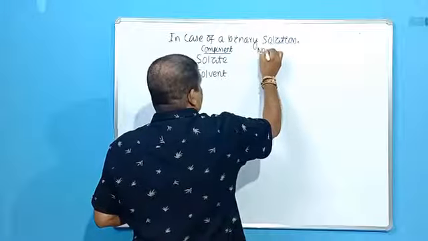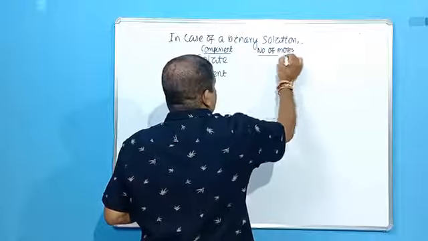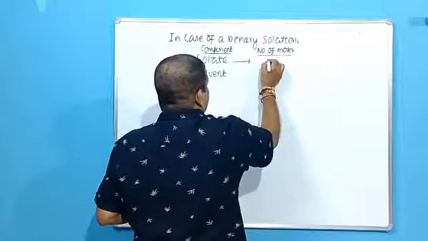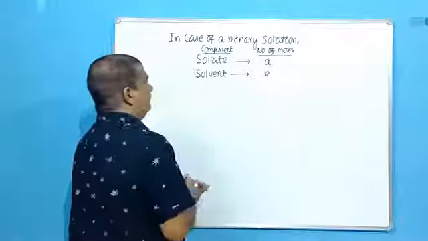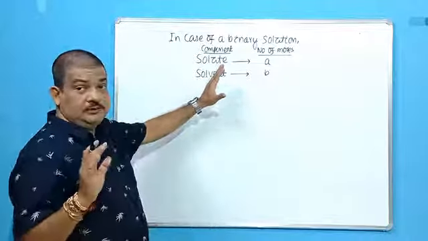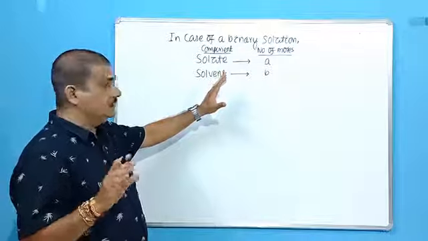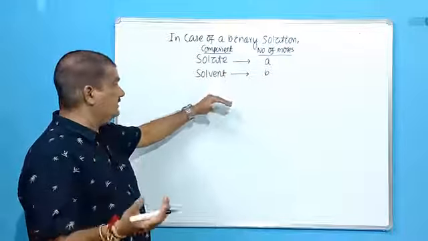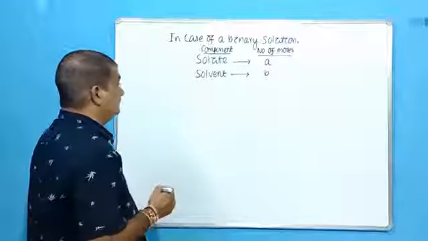So let us say the number of moles present for solute is A, and for solvent is B. Solute means that which is present in lower concentration. The lesser quantity is always the solute. Solvent means that which is present in higher quantity or higher concentration.